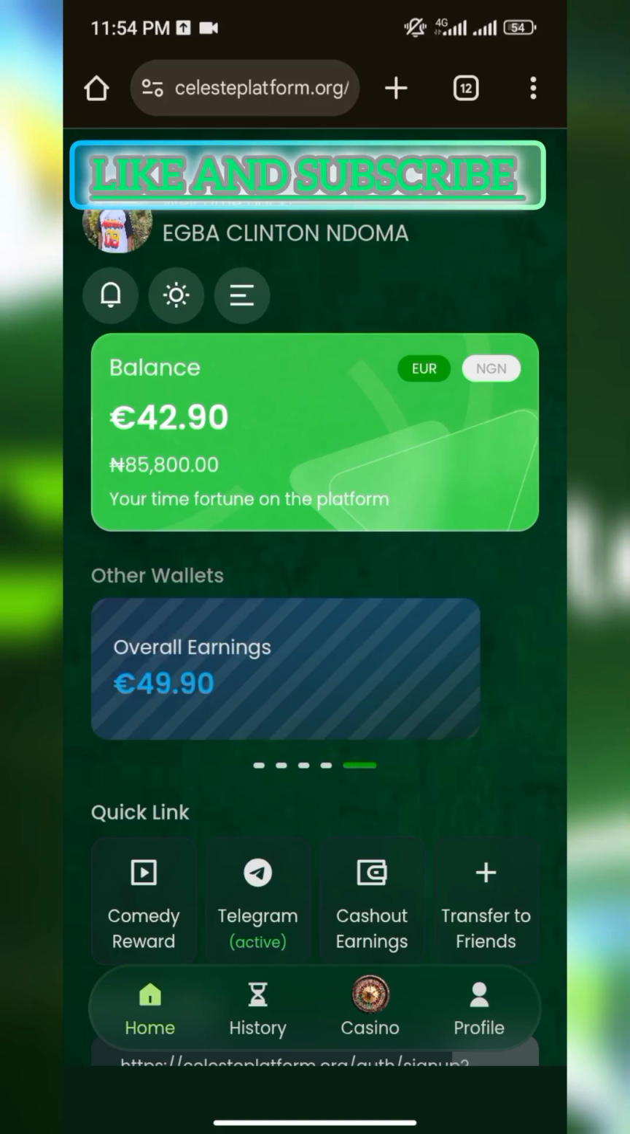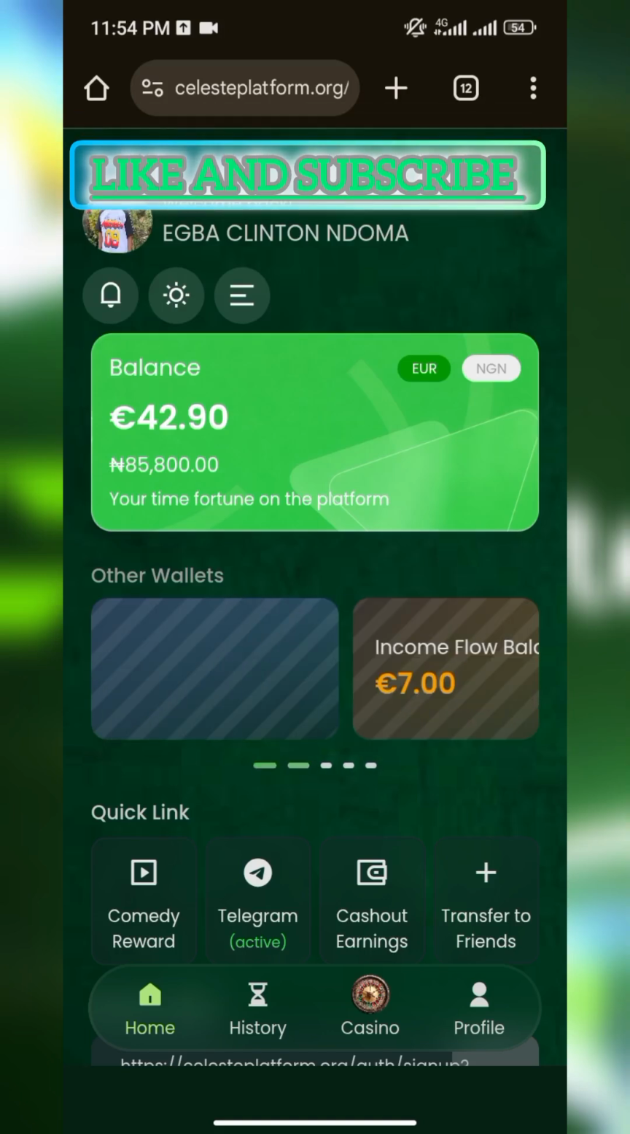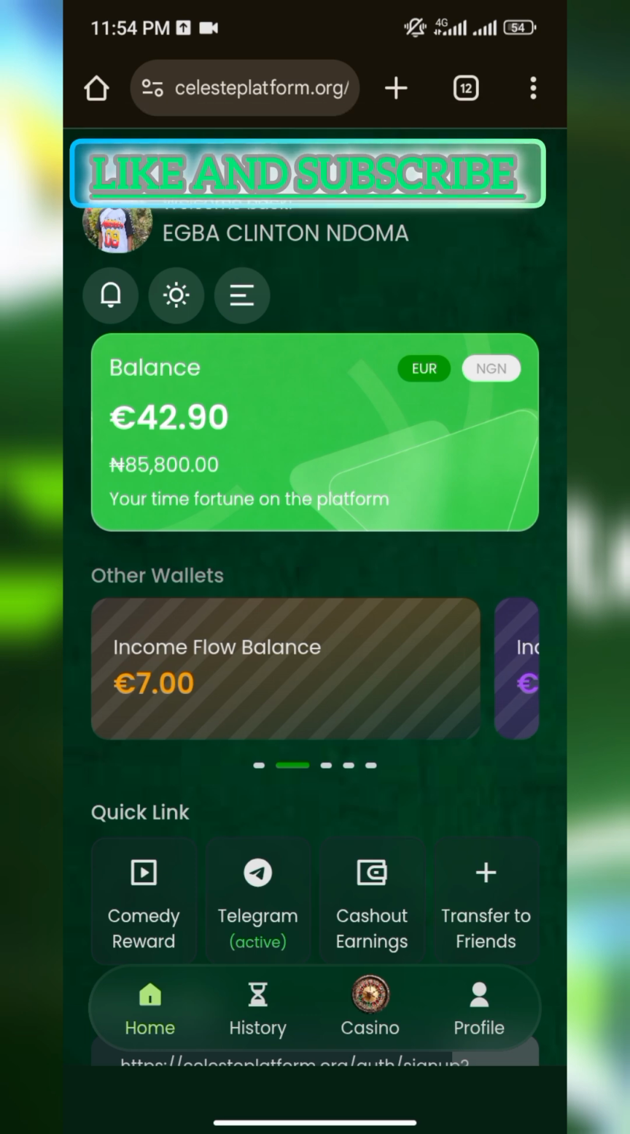So in today's video, I'll be showing you how to earn from the Telegram feature. So on the Telegram feature, it's now active.